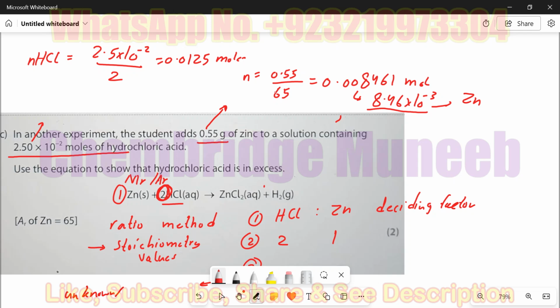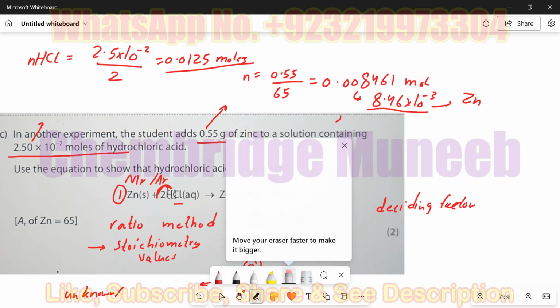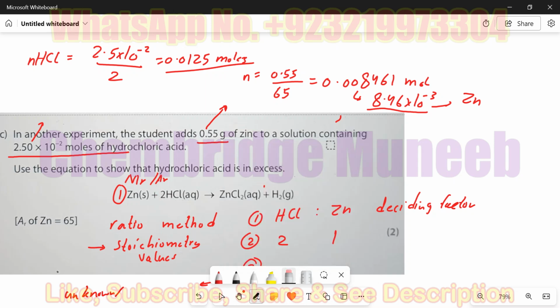So basically these are the moles of the HCl when only 1 mole of the HCl has reacted. On the other hand, the calculation for the mole of the zinc came out to be 8.46.